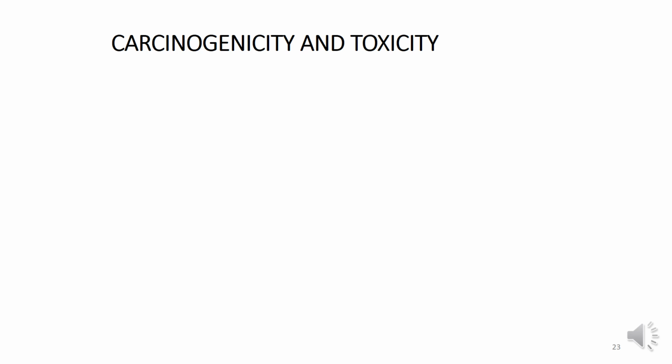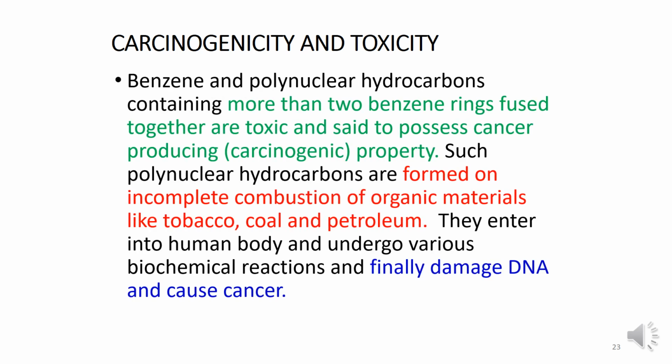Now, carcinogenicity and toxicity. Benzene and polynuclear hydrocarbons containing more than two fused benzene rings are toxic, and they possess cancer producing or carcinogenic properties. Children, it might be considered that benzene is the mother of all carcinogens, as a large number of carcinogens have structures containing the benzene ring.